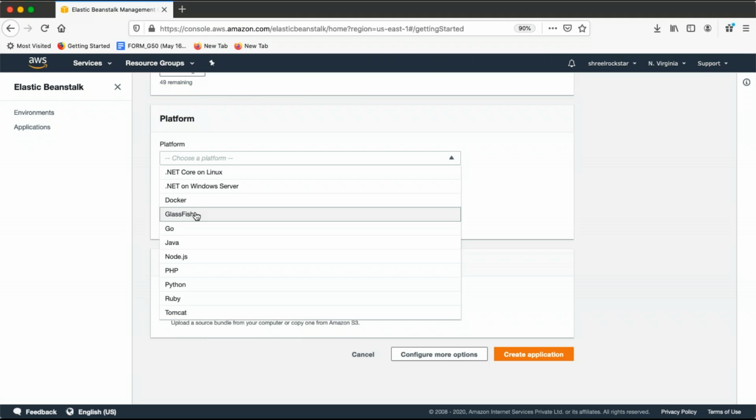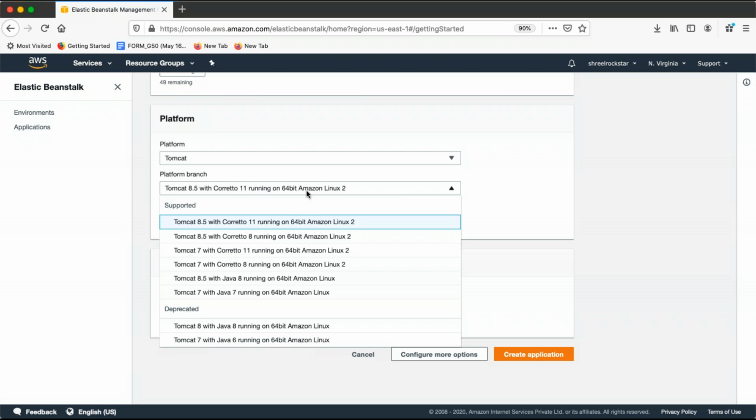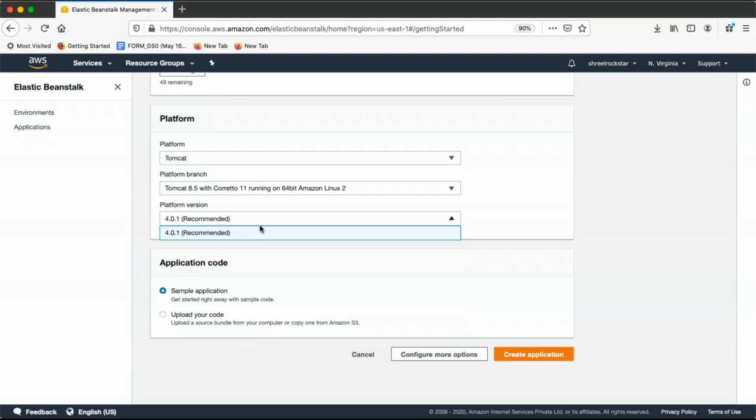Glassfish is another server you can create. Go language, Java, Node.js, Python, Ruby, Tomcat, right? Different options. So guys, let's go with the Tomcat basic, okay? Now you are looking at Tomcat 8.5 with Corretto 8 running on 64-bit Amazon Linux. These are the different versions available. So let's go with the latest, that's fine, okay? Now, the recommended version will automatically be given for you.